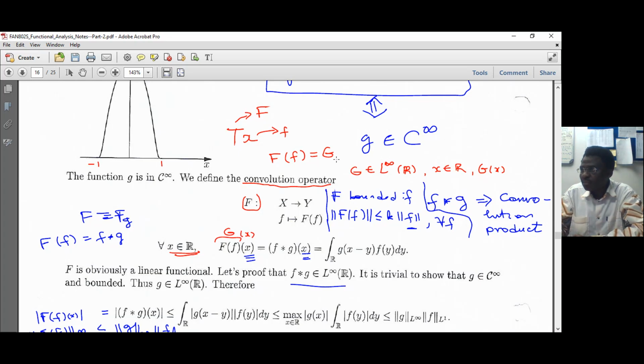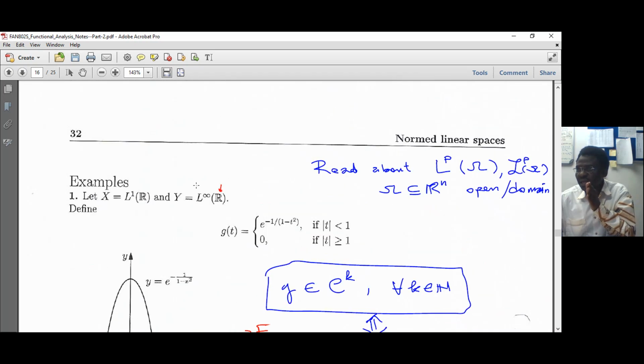Now I take the norm in the range, because in the range, I take the norm of L infinity.